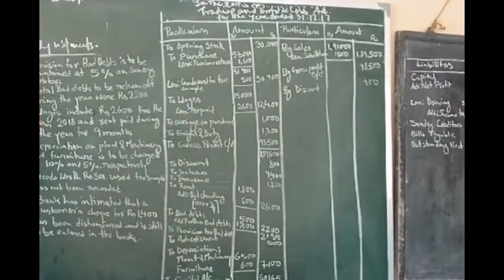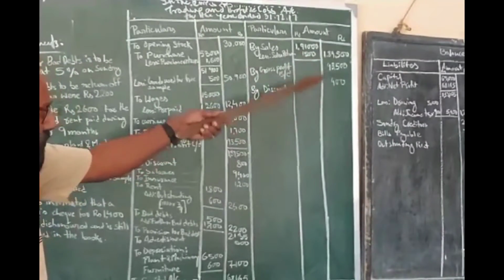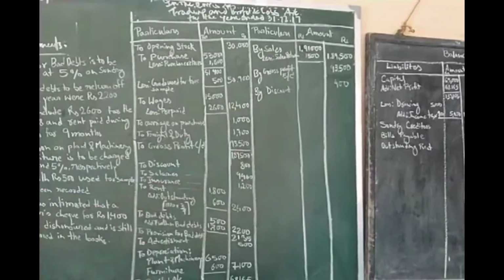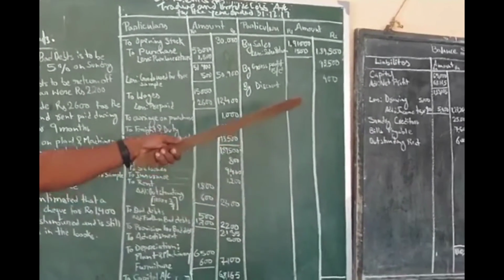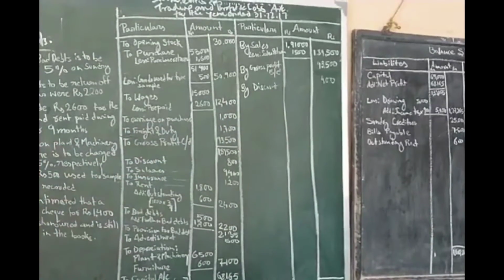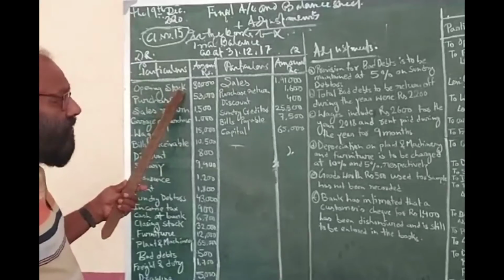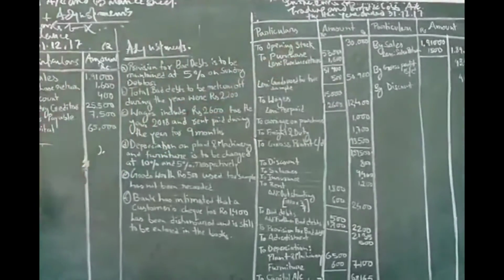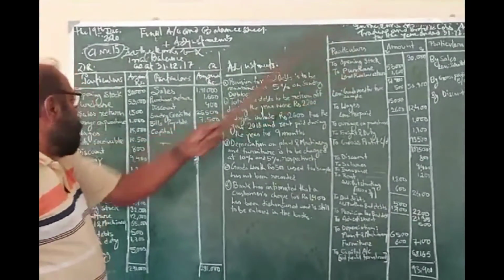So these are the costs and these are the net revenue, and that is our net result, and this net result will add to the capital account. Now the opening stock, it is a cost of sales. Okay, the opening stock goes in the debit side of the trading account. Then purchase in the debit side of the trading account.